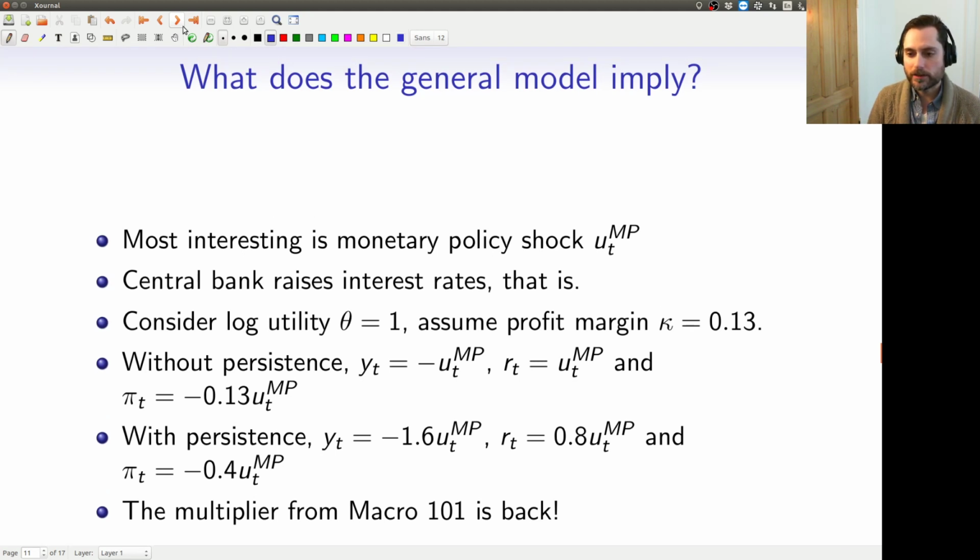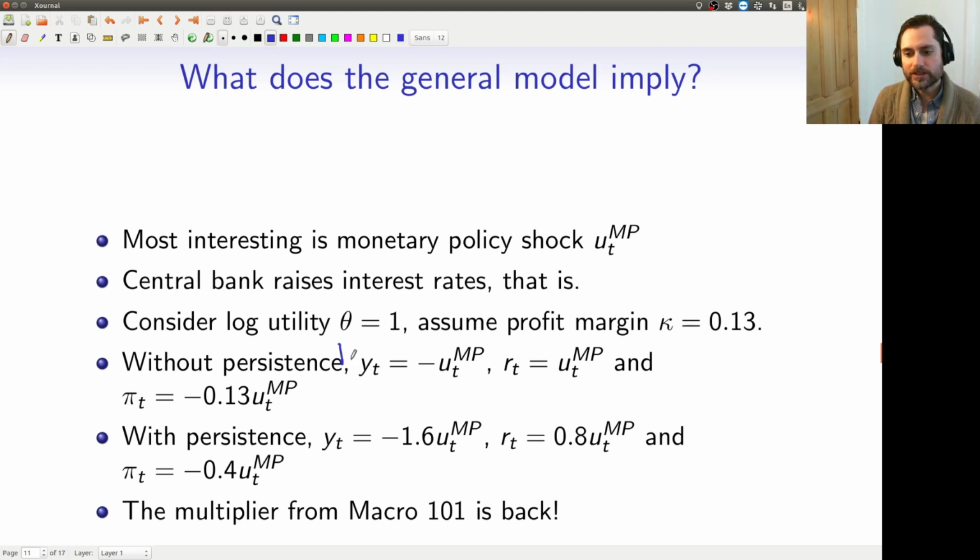Now I'm just telling you about this experiment. I haven't actually simulated this. I think this is actually from the book. But let's assume that utility is log, and then assume that the profit margin, kappa, is 0.13. I say the profit margin, but that's basically how much output today affects the interest rate. So that relationship there. Okay.